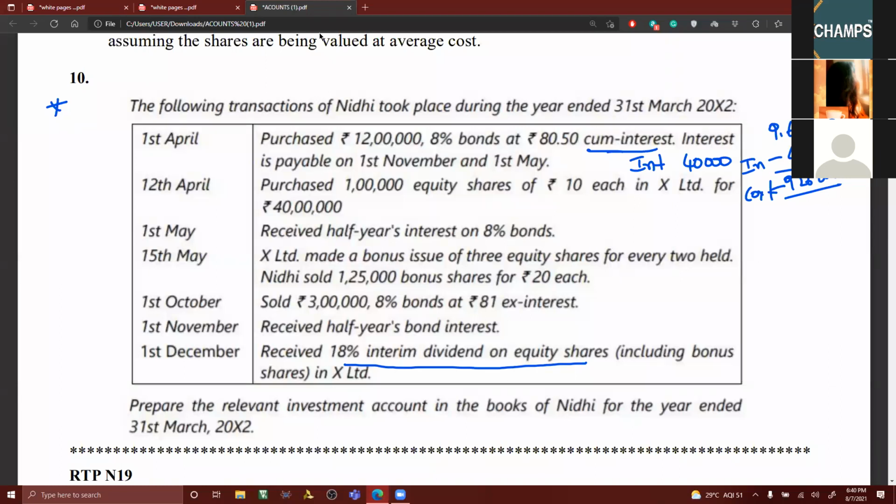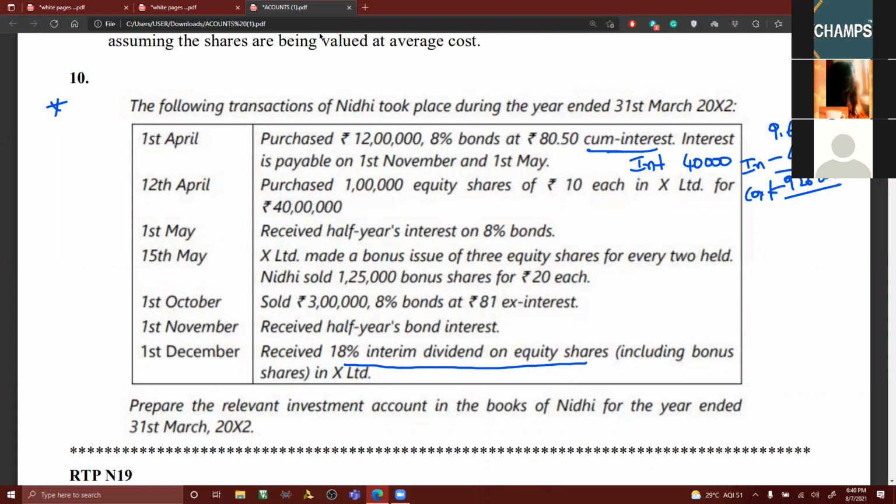Now you can see, then immediately I shifted to equity shares. I told you government bonds or debentures are different, and shares are different. For bonds and debentures, please remember, you may be buying bonds or debentures of 2 different companies. Then I told you in the beginning that you cannot mix different companies' purchase of bonds or debentures in one account, because we'll be writing the name of the scrip.